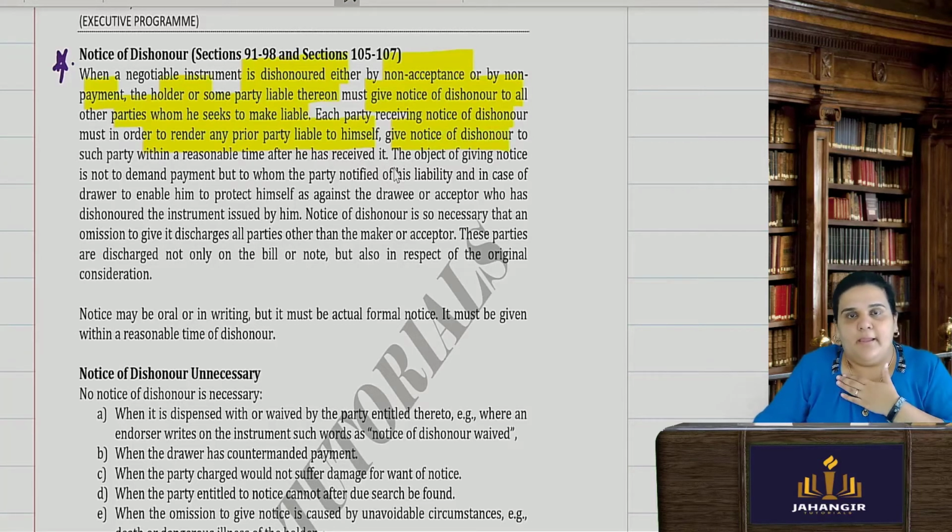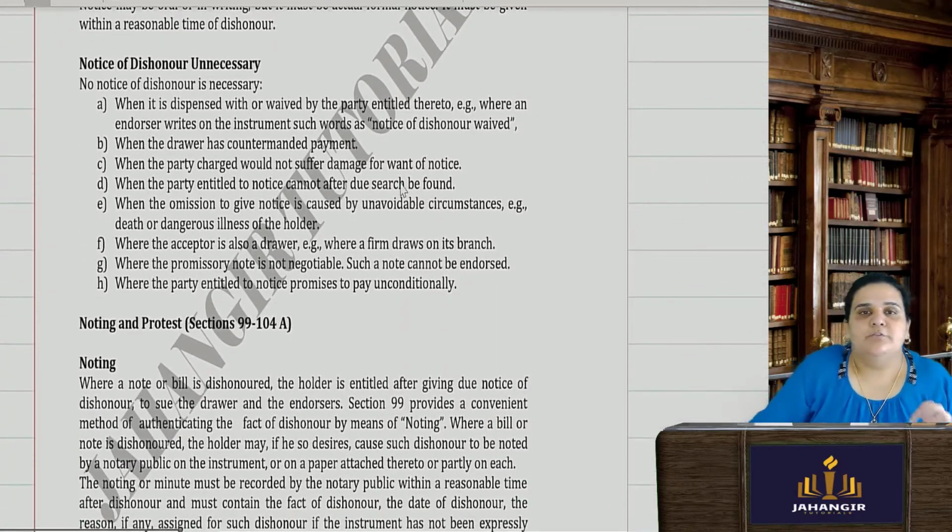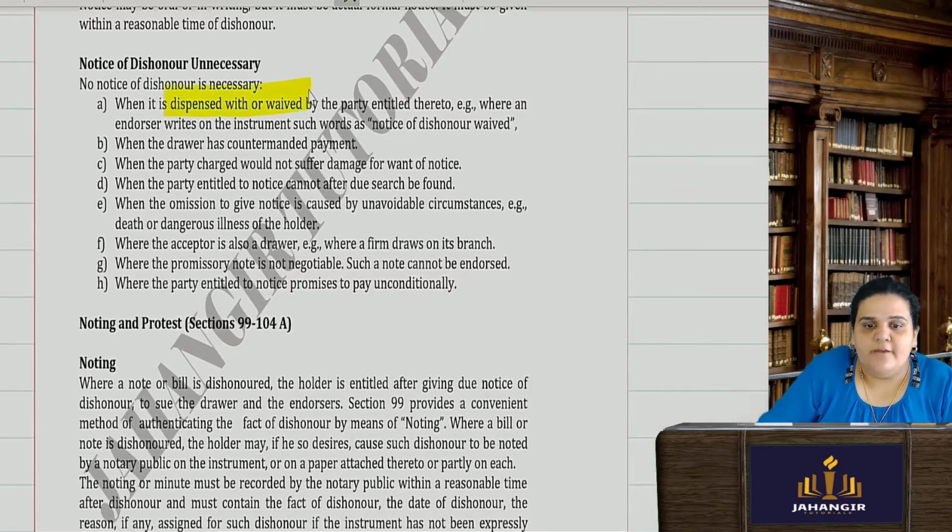Okay, so if I've got a negotiable instrument and it was dishonored, and I want to make my prior party liable now, I have to give a notice of dishonor to that prior party. If that prior party also had a prior party because of endorsement, even they will have to give a notice. However, in certain cases notice of dishonor is unnecessary, when it is dispensed with or waived specifically, that there is no need of giving any notice of dishonor. If it is dishonored, just come to me, I'll make the payment.